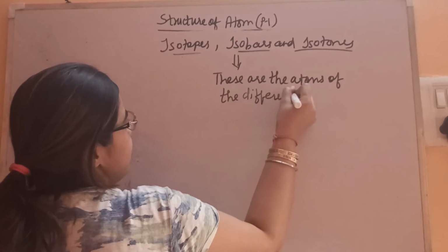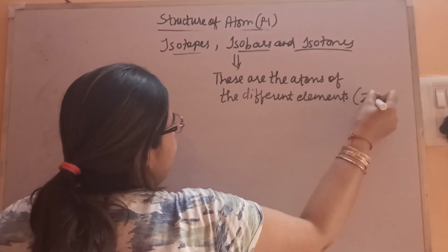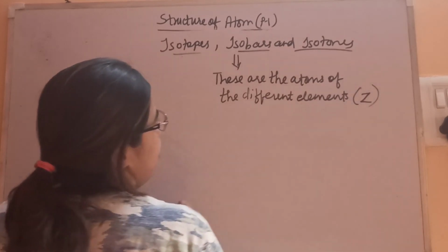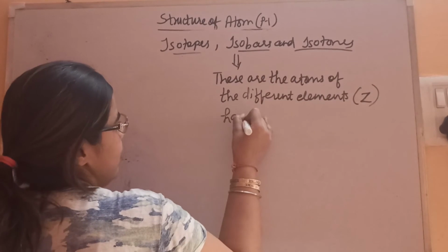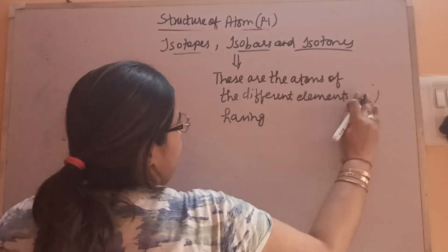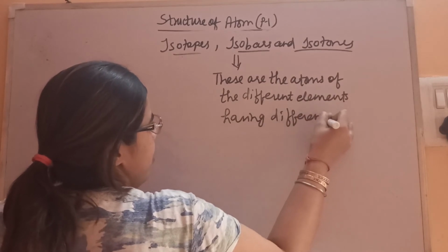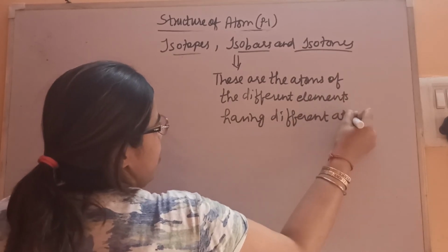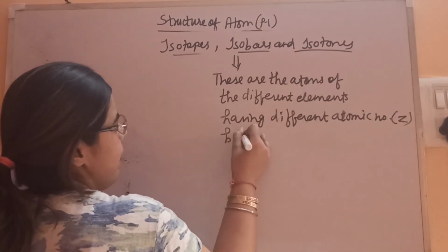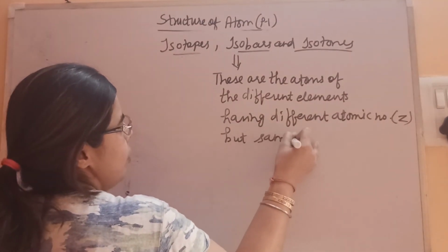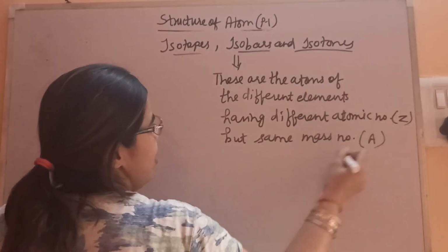Different elements, atomic number will be different. Different elements having different atomic number but same mass number, opposite of that of the isotope. Same mass number, that is A will be same here.